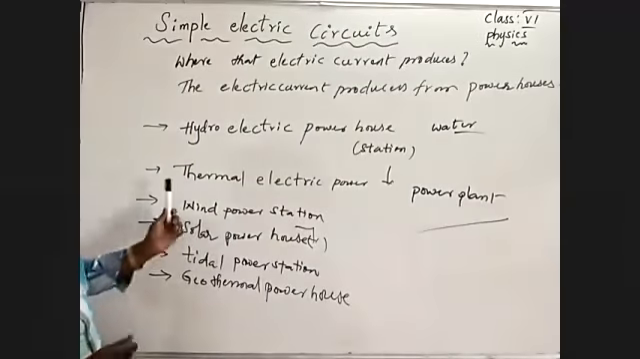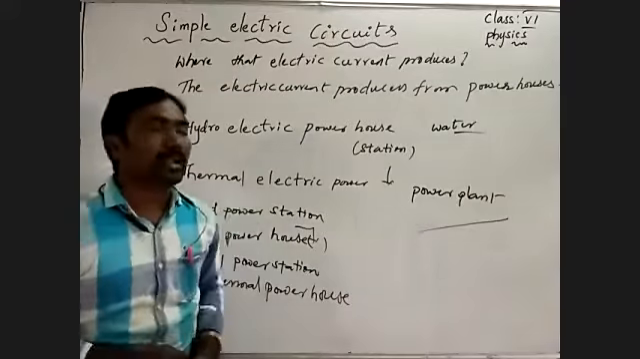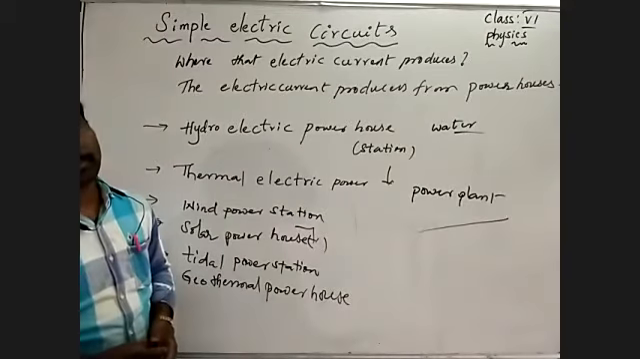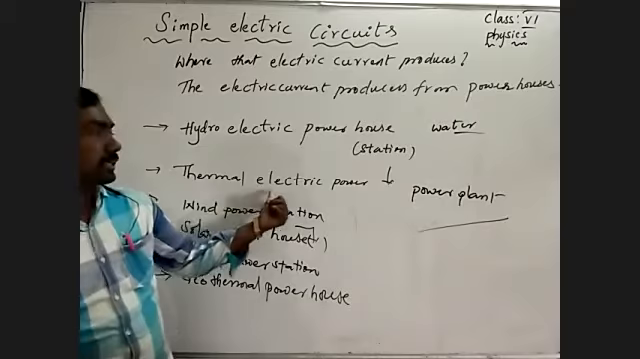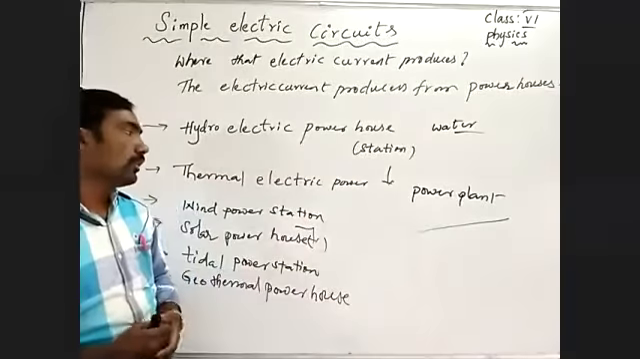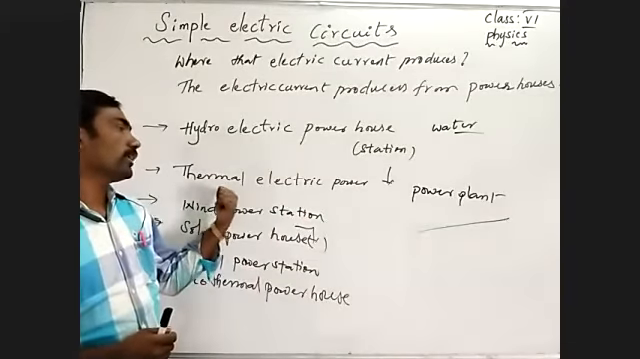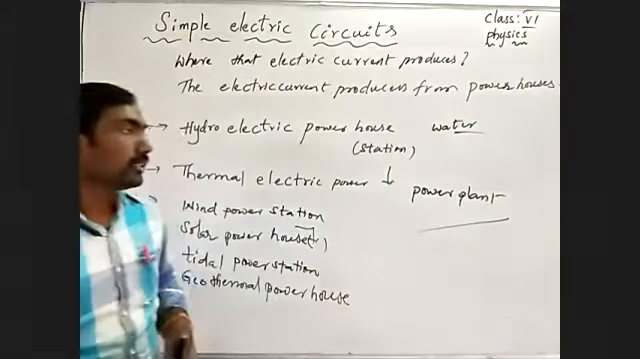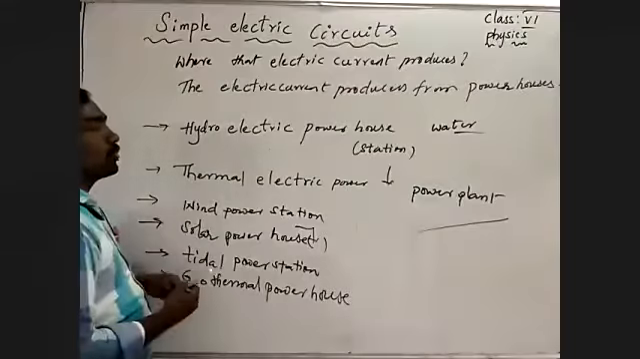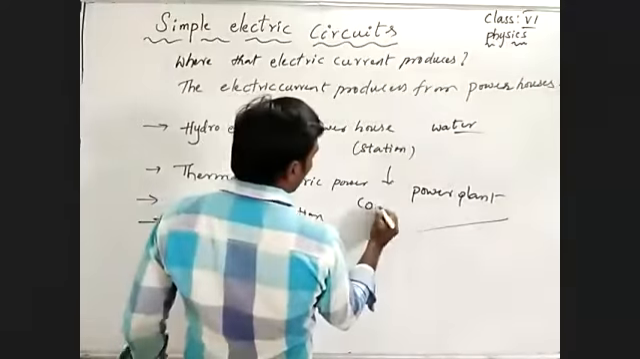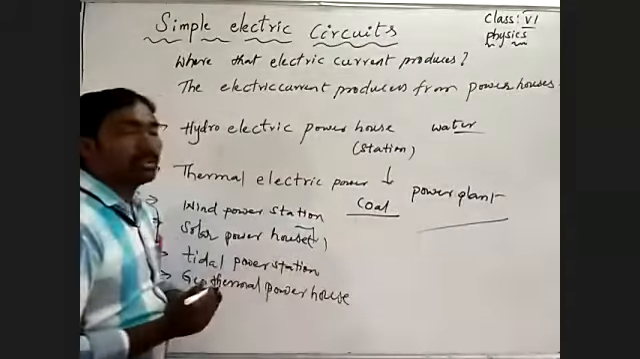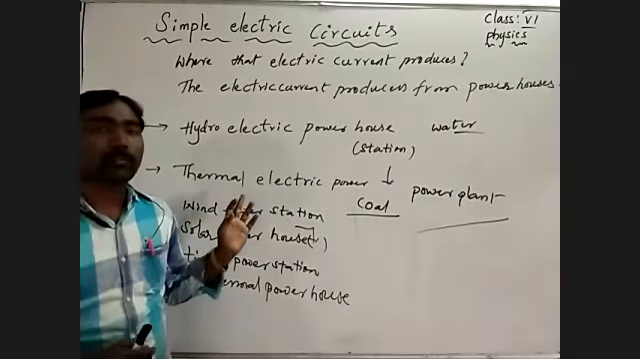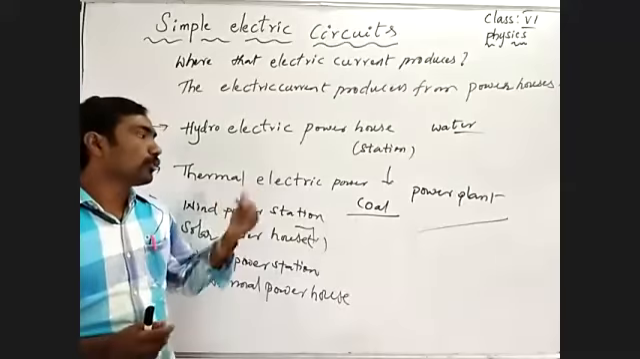And the thermal electric power plant. What are they using to prepare the electric current in a thermal electric power plant? They are utilizing coal. Coal is the main source. By burning of coal, they are producing electric current.